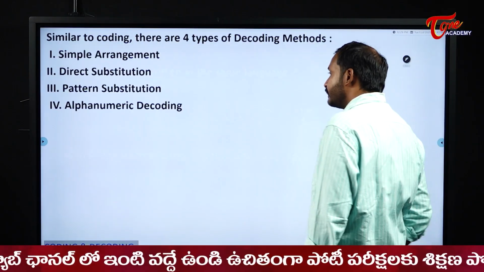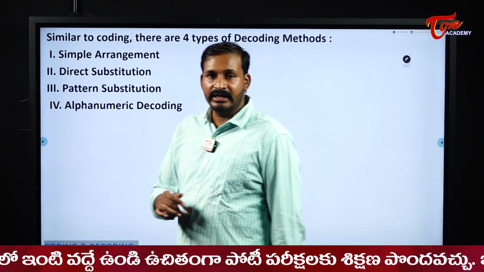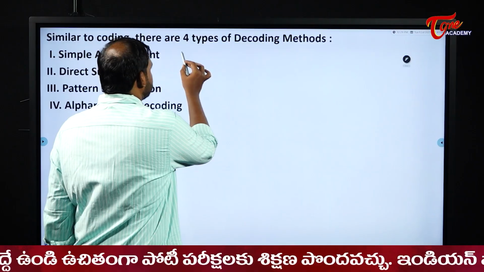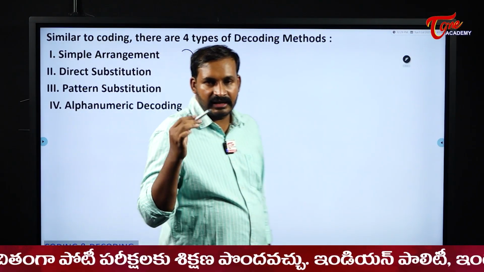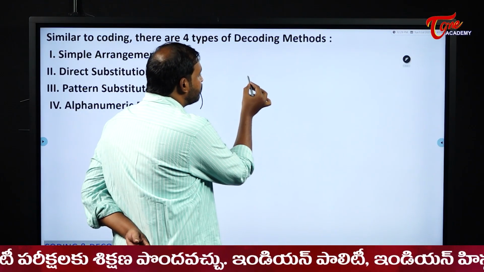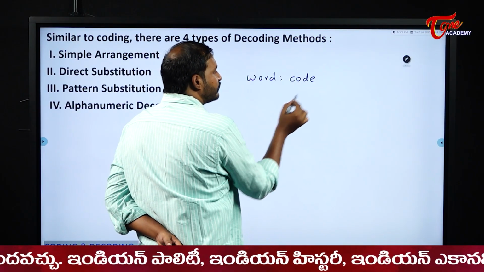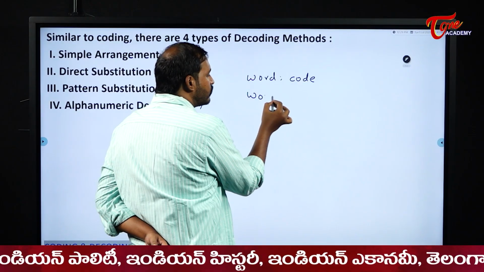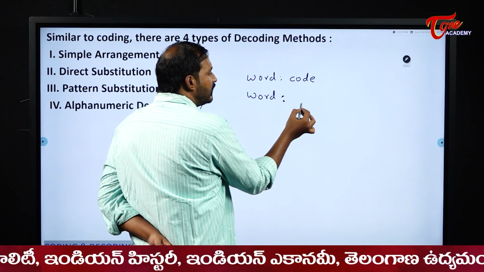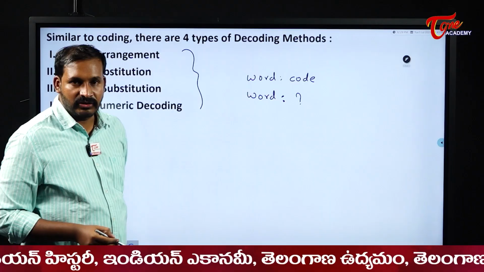The next one. Now what we have seen, all these models, in all the cases what did they give us? They gave us a word and a code for it. And then they gave one more word and we needed to find the code for it, right? That is coding which we have done.